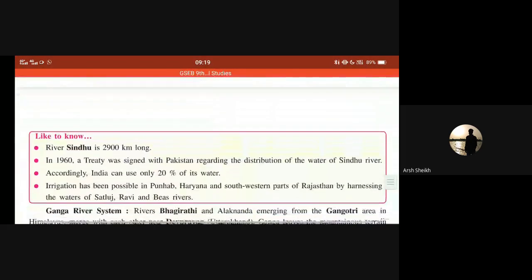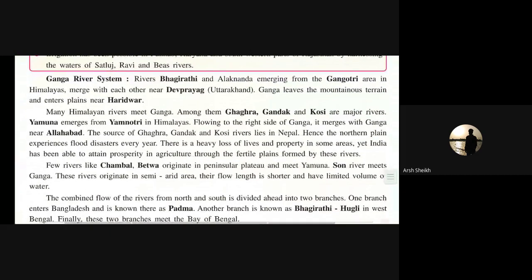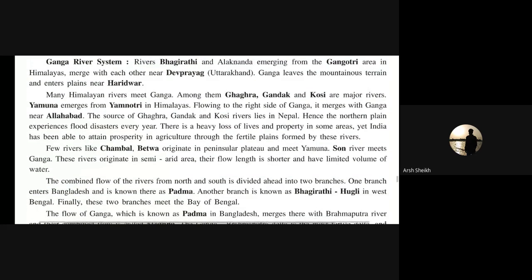Now next is the Ganga river system. It starts from Bhagirathi and Alaknanda and emerges from Gangotri. Then it meets at Devprayag in Uttarakhand. Then it moves through the mountainous Himalayan side and meets Ghagra, Gandak, and Kosi. These are the names. After that, it is known as Yamuna.